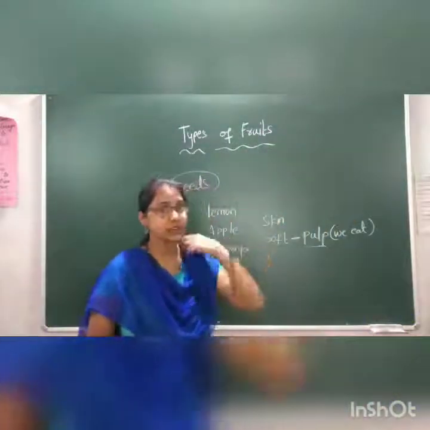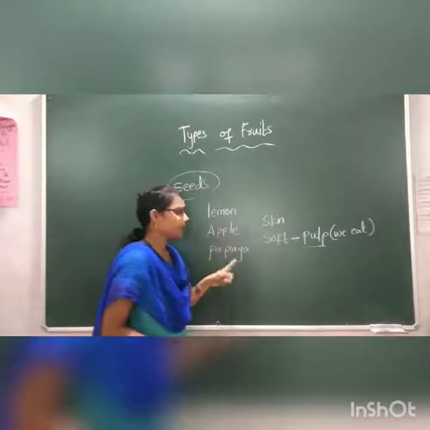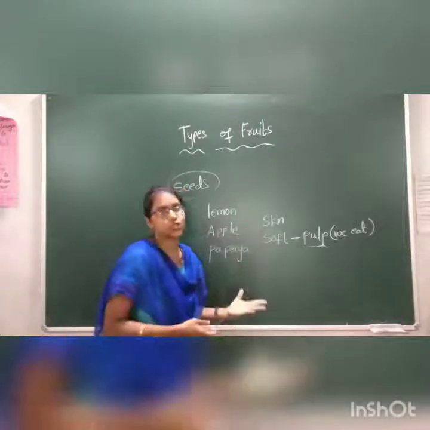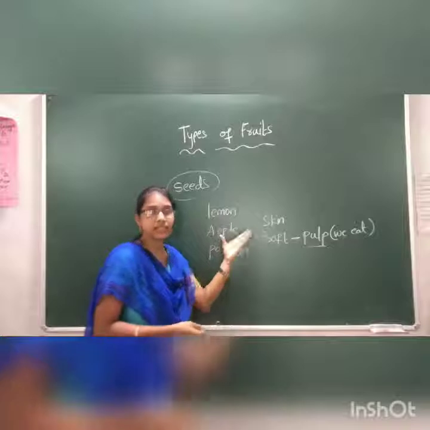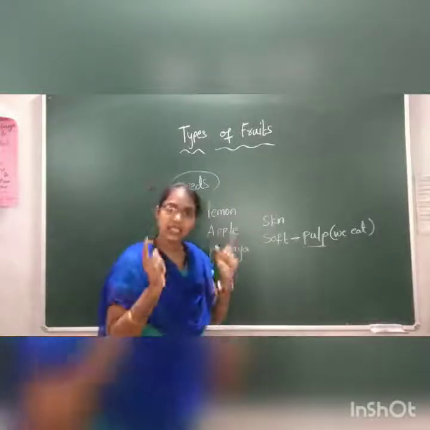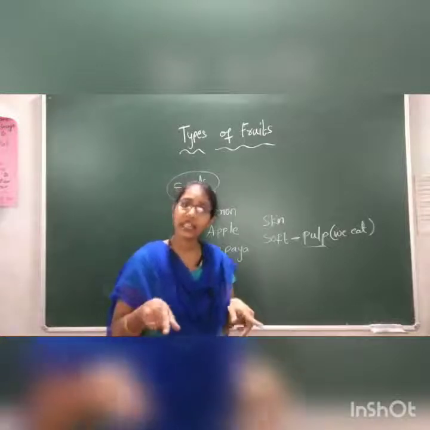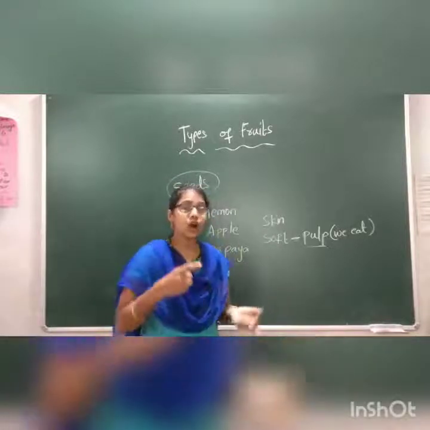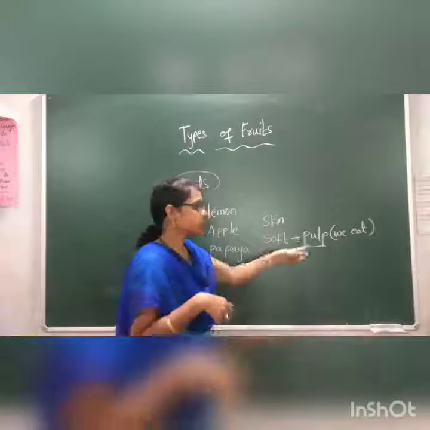Listen here children. Lemon, apple and papaya are similar to each other. They are the same. These three fruits have skin on the outer area, and inside the soft part which we are eating, that is called pulp.